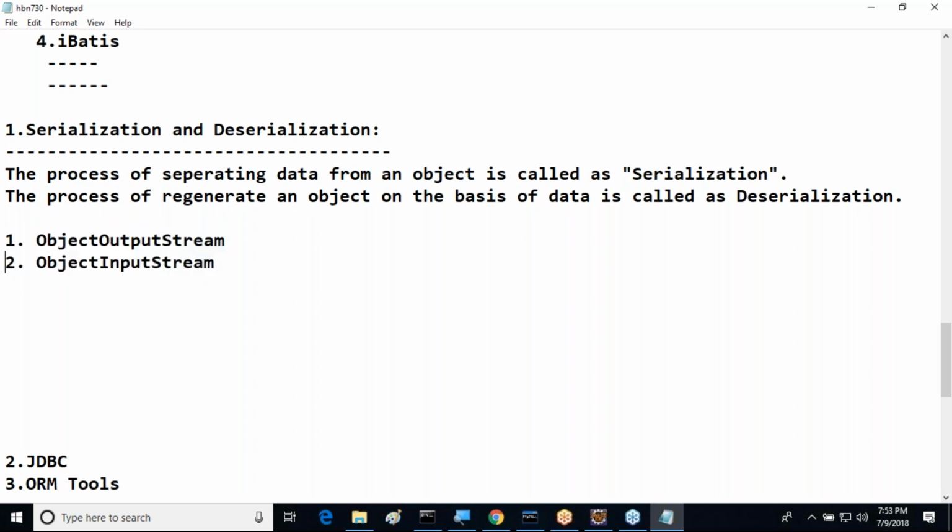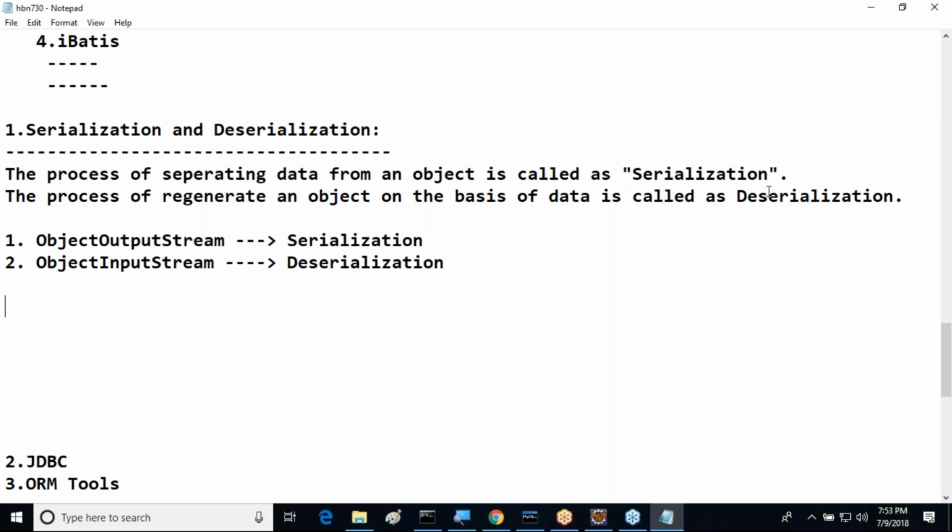Okay, fine. ObjectOutputStream is for the sake of serialization. ObjectInputStream is for the sake of deserialization. That is the requirement of ObjectOutputStream and ObjectInputStream.